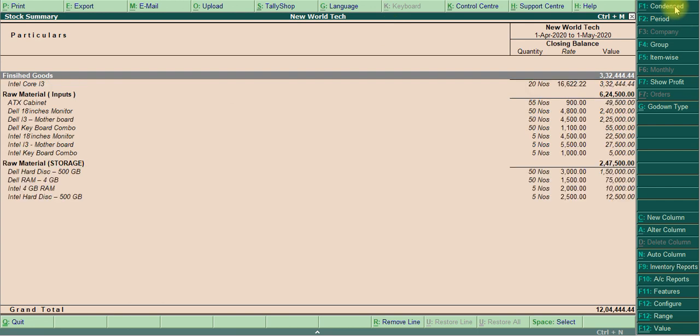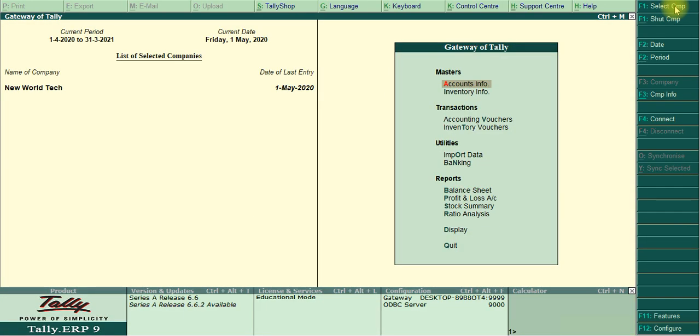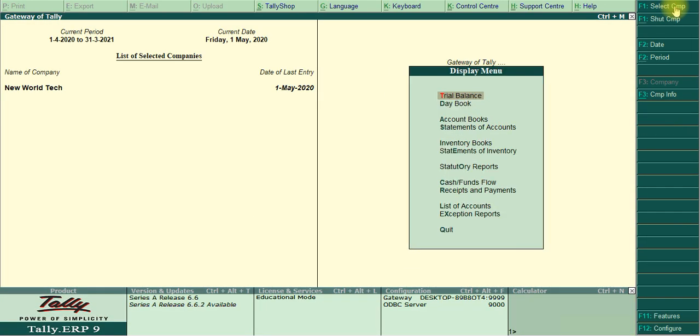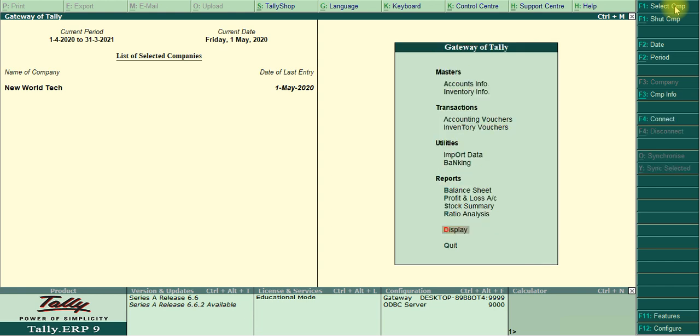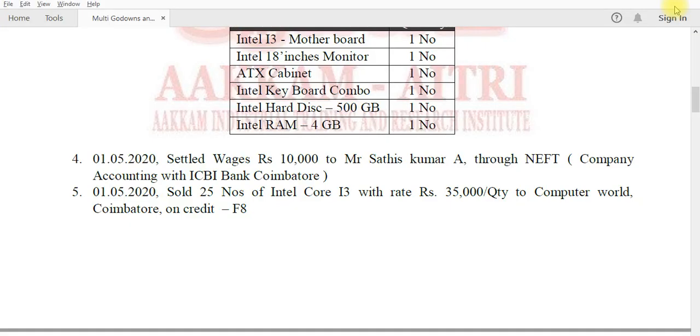You get a clear update. Not only here, you may go to display, inventory books, and statements of inventory are also given. You check whether the report is working.